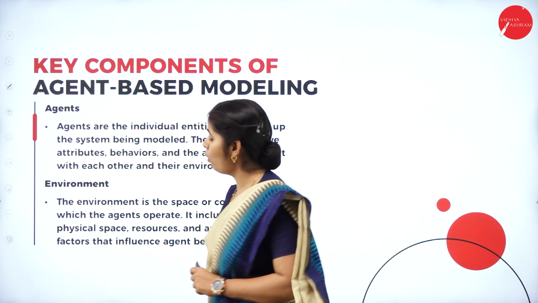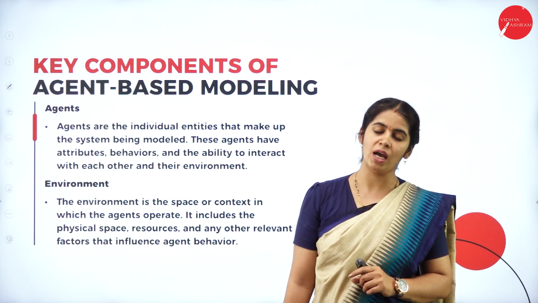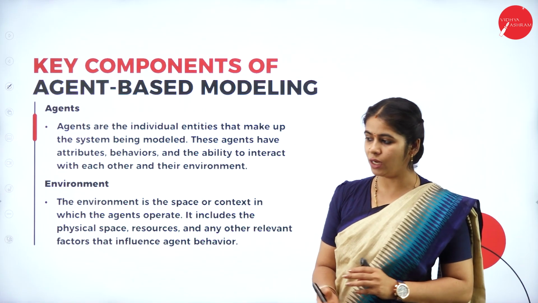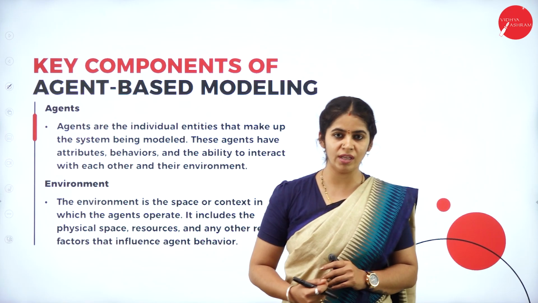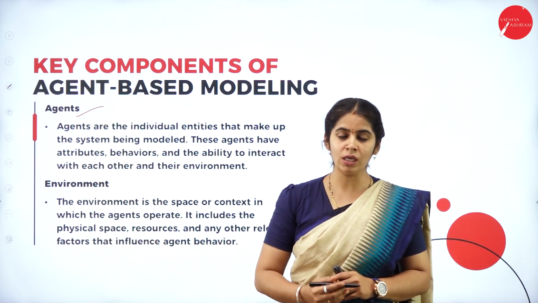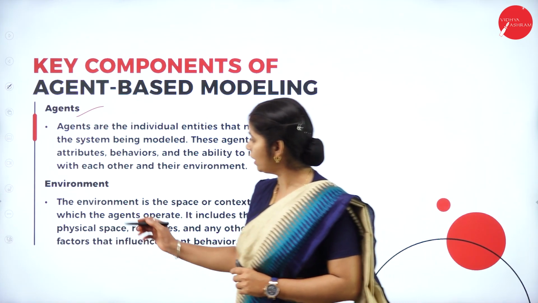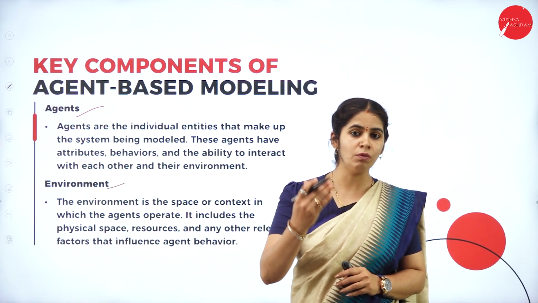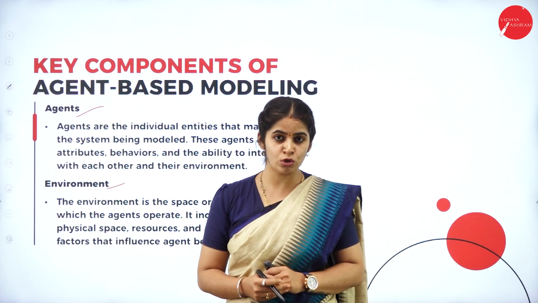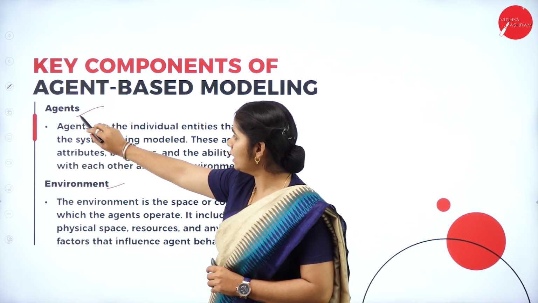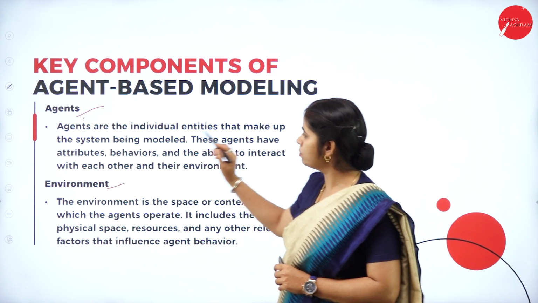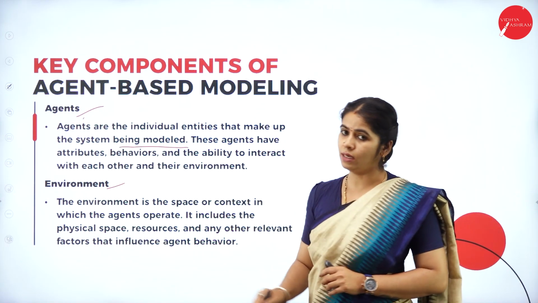Now let us see what the key components are in agent-based modeling. Whenever we say key components, definitely we are talking about the agent. The agent must be there. Where is the agent working? The agent is working in a particular environment. So the environment must be a basic key component. You know who the agent is, right? Agents are the individual entities that make up the system being modeled.